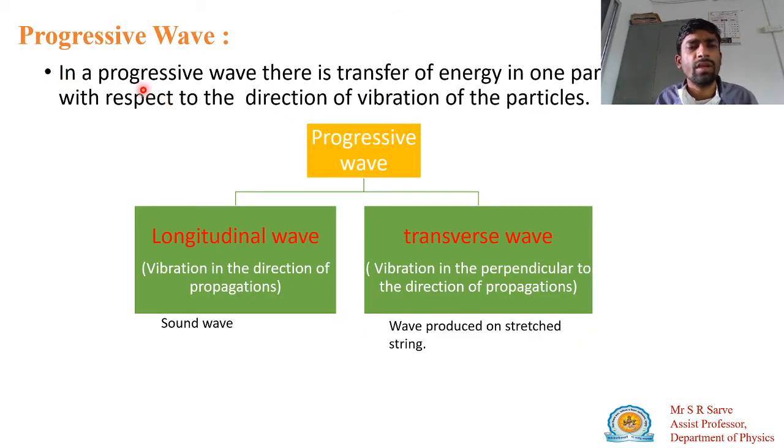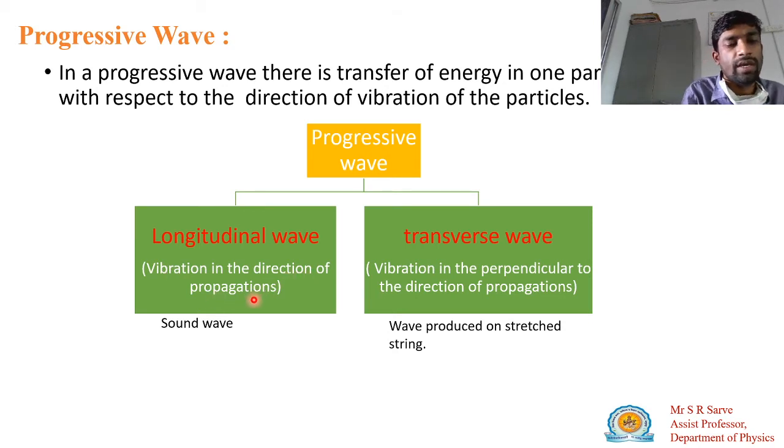Now if a wave is propagating in one direction, and there is a transfer of energy in one particular direction, then that wave is known as a plane progressive wave. These progressive waves are classified into two types, longitudinal wave and transverse wave. So what is a longitudinal wave? When the vibration of the particle is in the direction of the propagation.